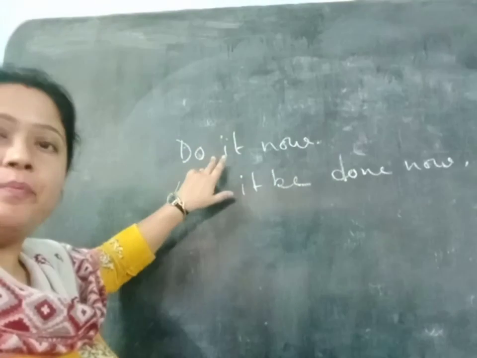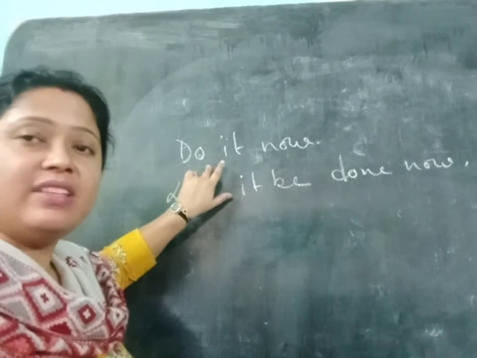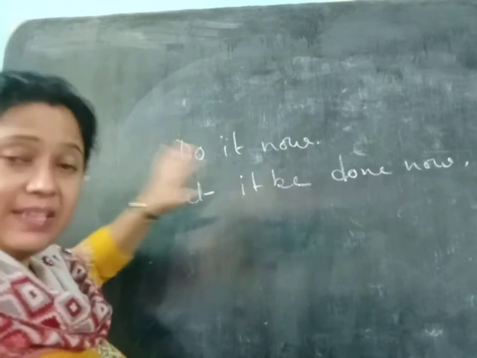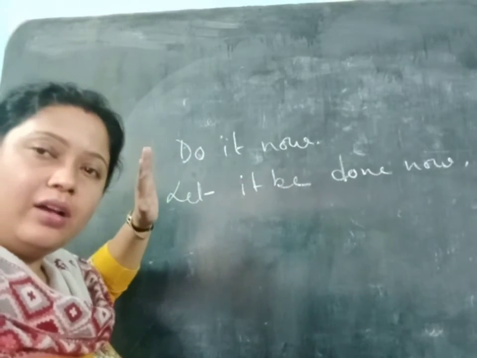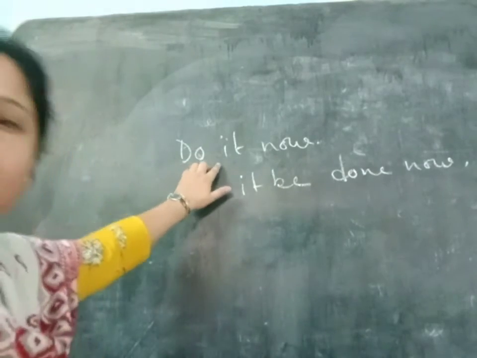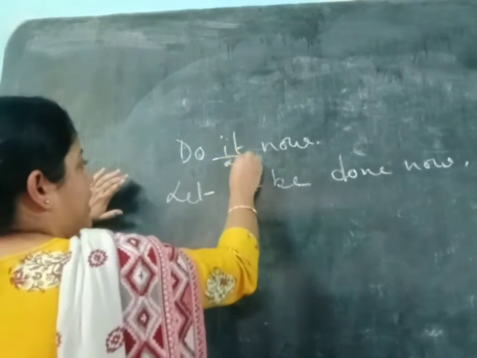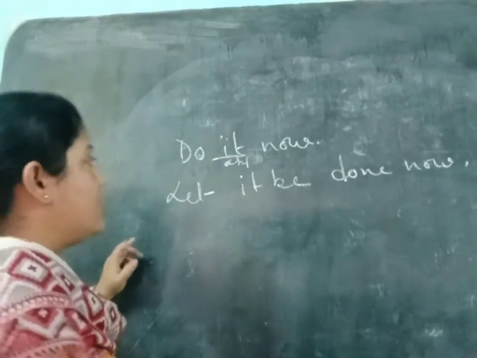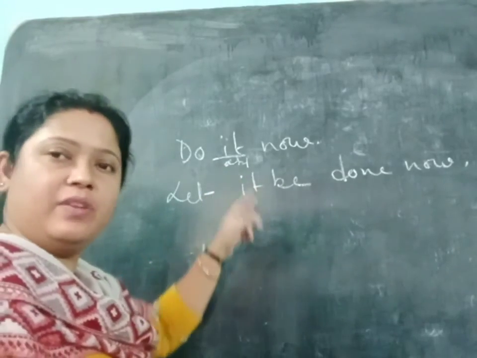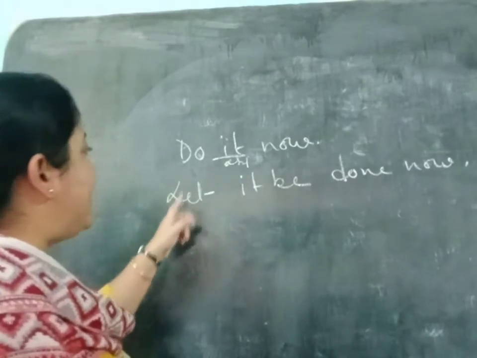Do is the verb. There is no subject in the sentence as it is the passive of orders, that means an imperative sentence. Okay. So, there is no subject, so it is actually the object. So, the object will become the subject. So, it will sit at the first, because the object will become the subject. So, it is the subject here in the passive voice.